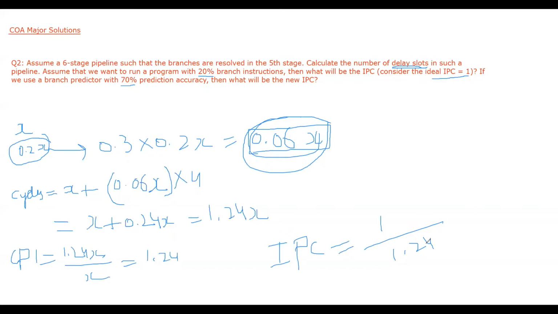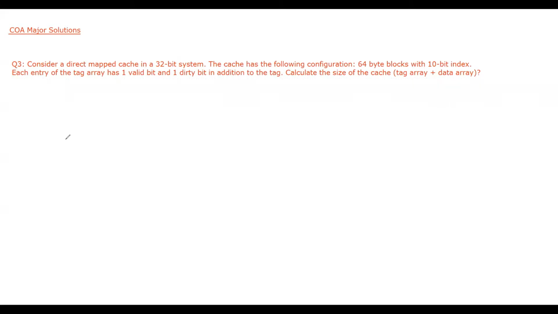The questions were very simple. So now let's go to question number 3. So here we have question number 3. What was it saying? It was saying to consider a direct mapped cache in a 32-bit system. So that means we have total how many addresses? 32-bit addresses. Okay, so this is our address, 32-bit.